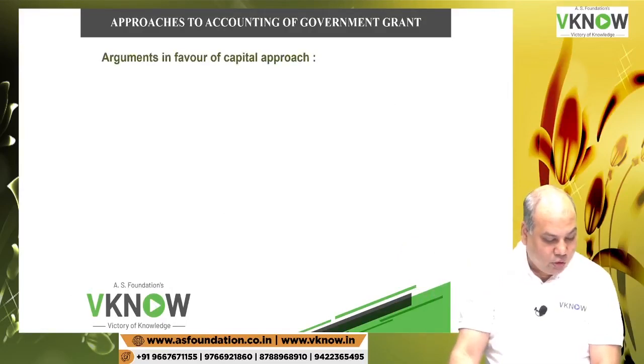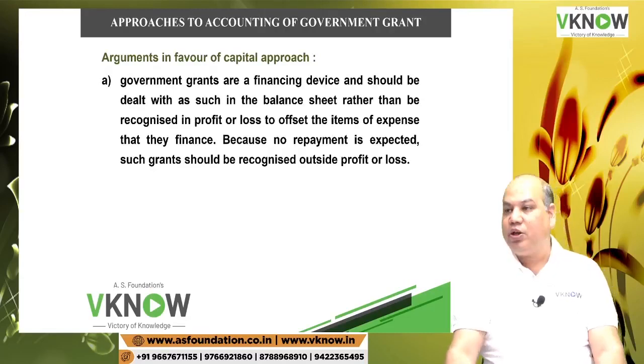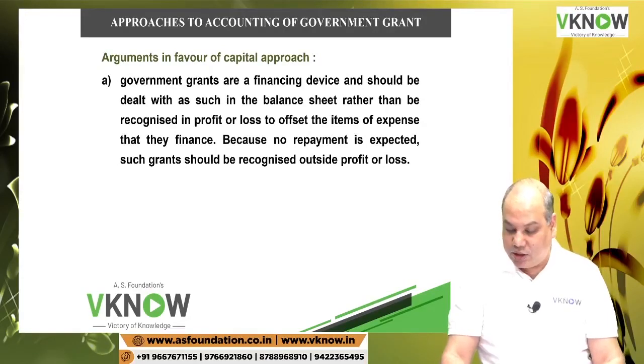What are the arguments in favor of capital approach? Those who believe that grant should not be taken to P&L account, rather it should be directly taken in SOCIE, the reason is that government grants are a financing device. Government grant is nothing but a form of finance and should be dealt as such in the balance sheet.